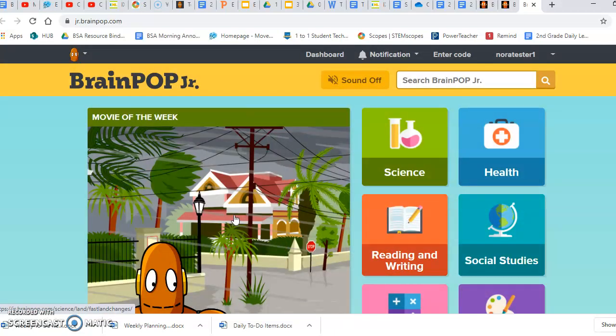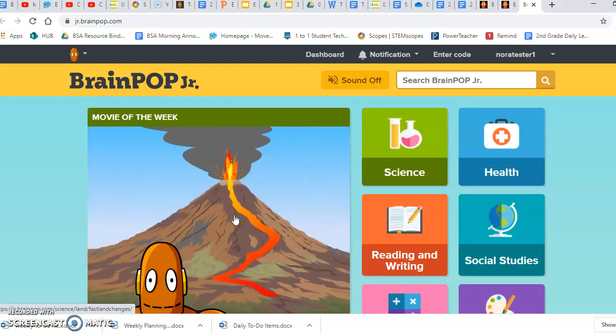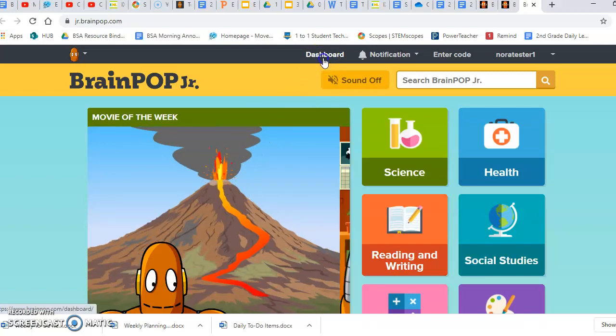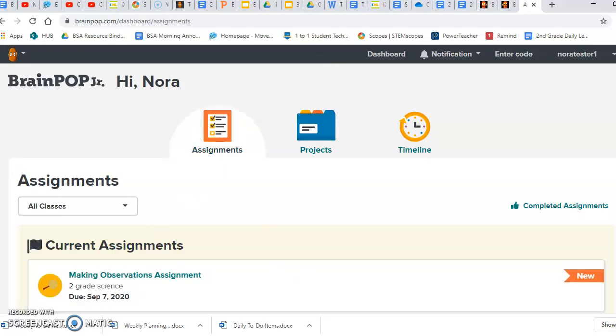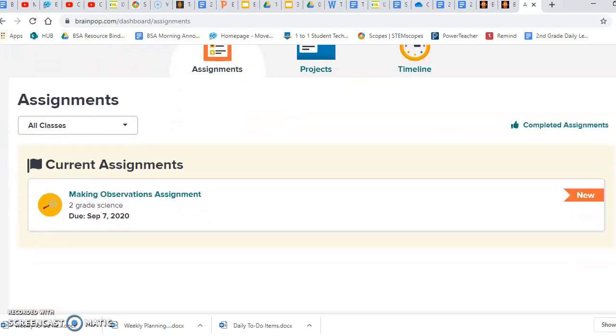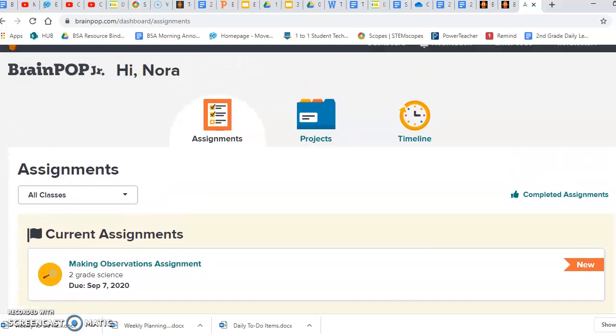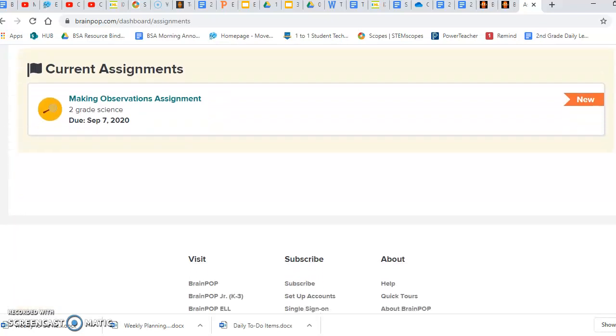And now it's going to say hi there. After I logged in, I'm going to click on dashboard. And now I am on the dashboard, so I can see all my lessons that I have.